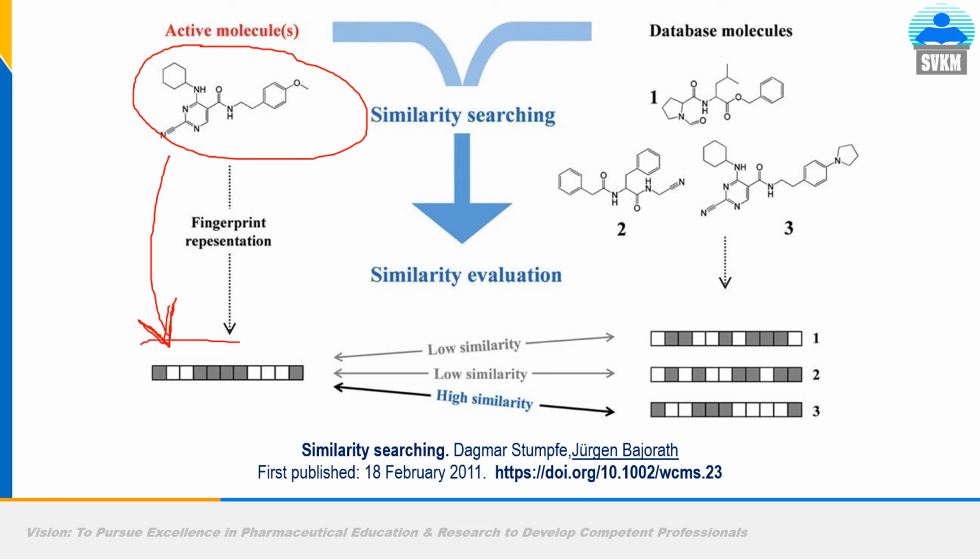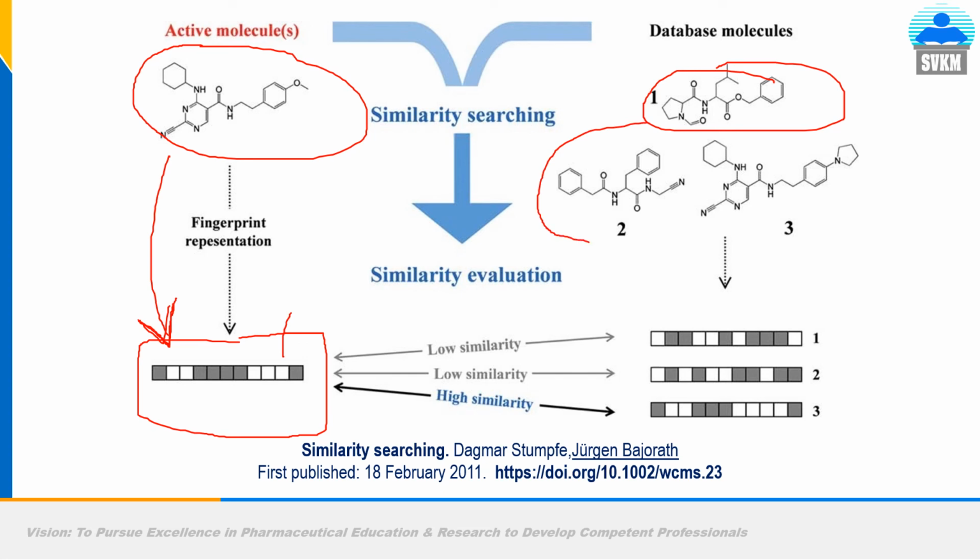So this is now the query, and from databases like ChEMBL, PubChem, ZINC15, or for that matter DrugBank, you have to crawl and mine a database for this particular query compound. So you have three compounds which are somewhat similar to your query compound.